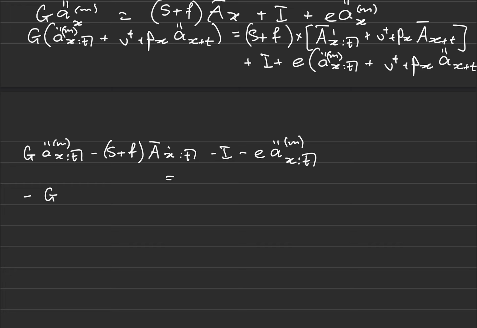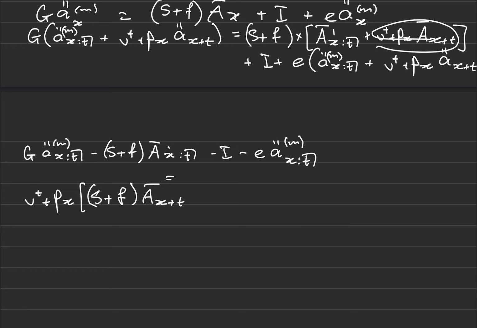In fact, let me write this in such a way that it's going to be easier to work with later. So I'll start with this term over here. I'm going to have in here v^t tp_x into, okay, I'm going to take out all these terms, S plus F A_{x+t} plus T bar. Okay, so that's that distributed into that term.